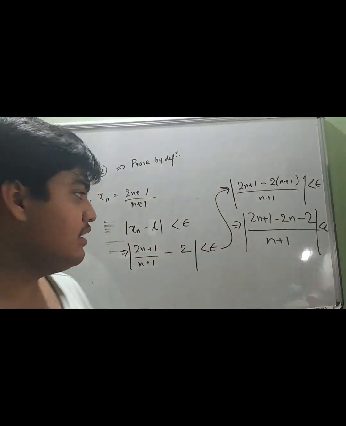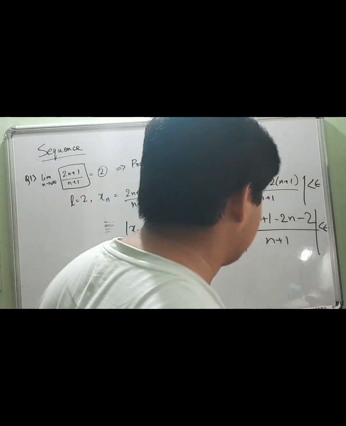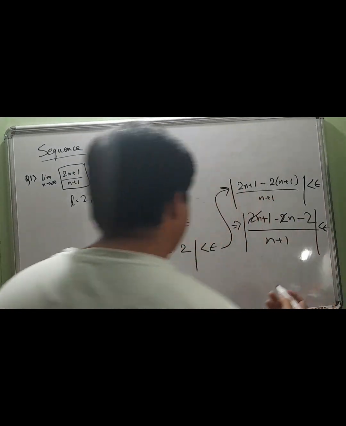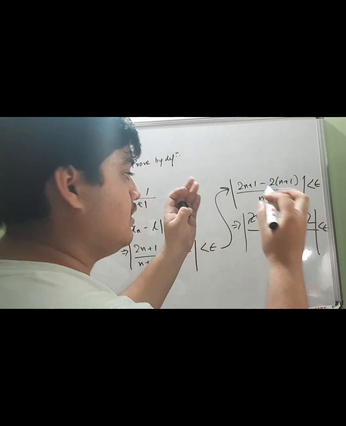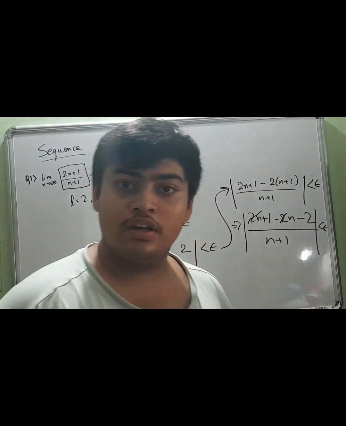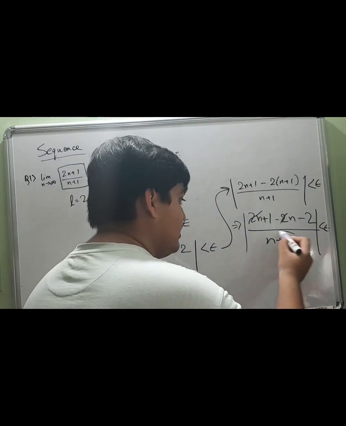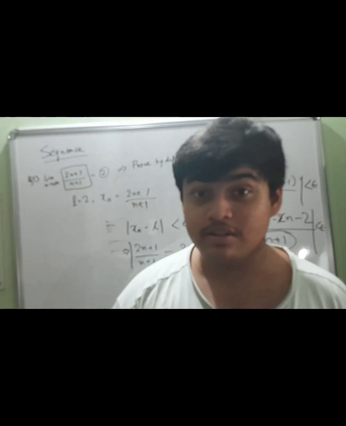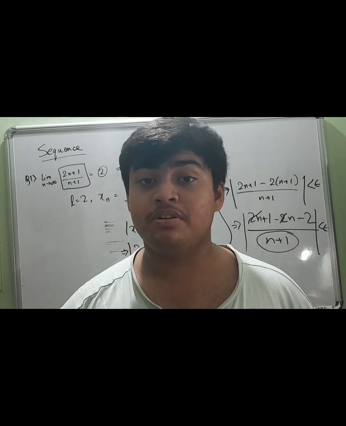So this was the easy part. Now comes another easy part actually. 2n and 2n are going to get cancelled. 1 minus 2 is minus 1, and the numerator mod will become 1. So what about this? What we had said about the definition of a sequence was that it's a mapping from natural numbers to real numbers.